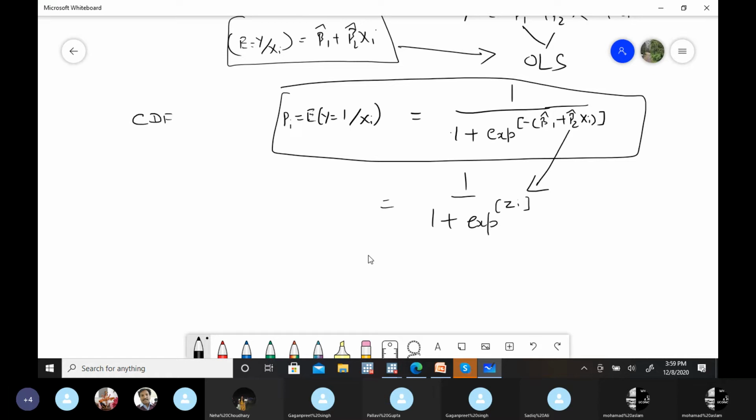Yeah, non-linear in parameters. Because in OLS we had assumed that the parameters are linear, not the dependent variable or independent variable. X might be linear, non-linear, any form, but the parameters need to be linear. And they are not linear, so we can't apply OLS here. So in these cases, we have the option of another methodology, that is maximum likelihood estimation.